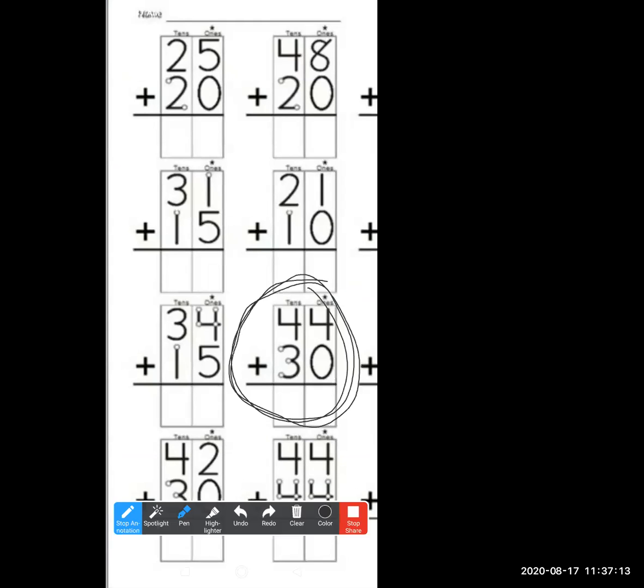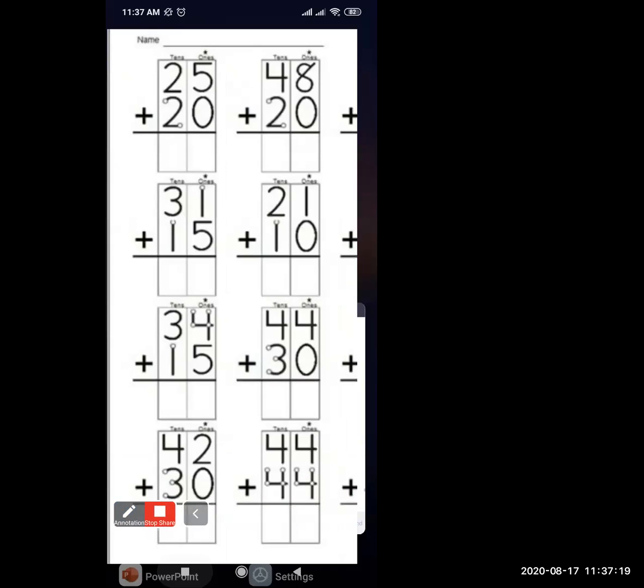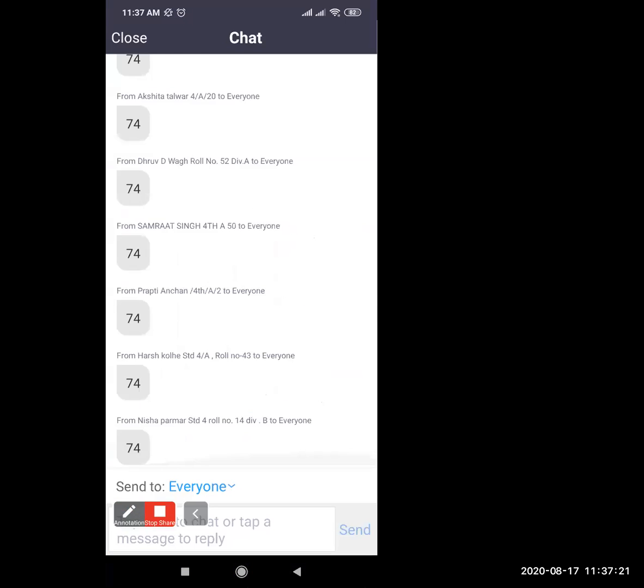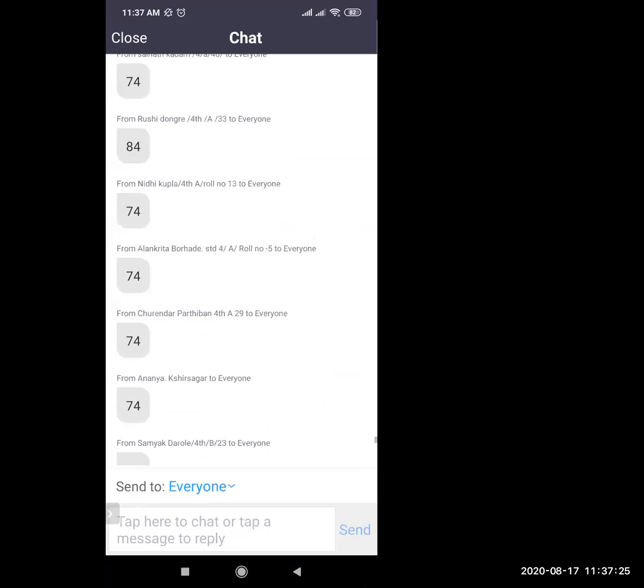Answer through the chat box, dear children. Let's see what answer you have given. Okay, 74. Very nice. Mayank, Siddharth, Sainath, Rushi, beta, the answer is 74, not 84. Nidhi, Alankrita, Surender, Ananya, Samyak, very nice. All have the one correct answer, 74. Good. Excellent, children.